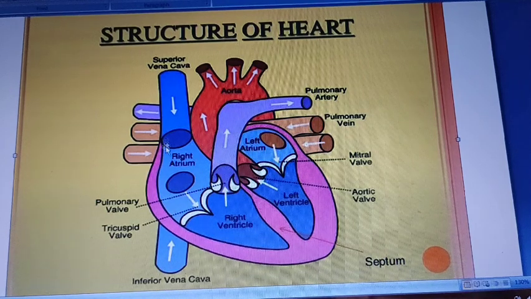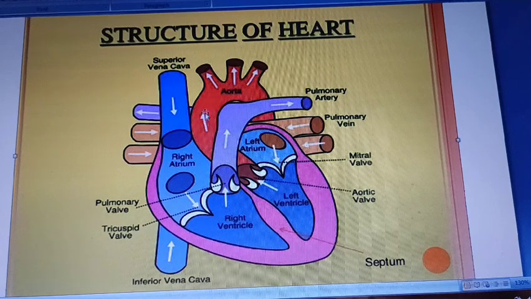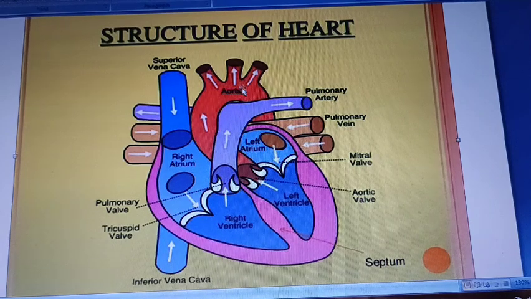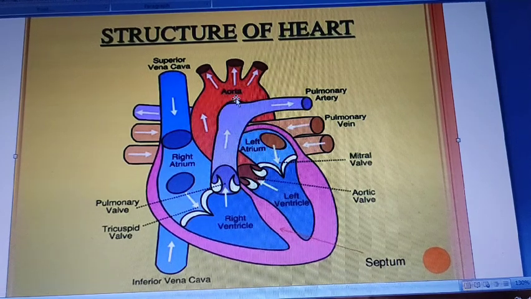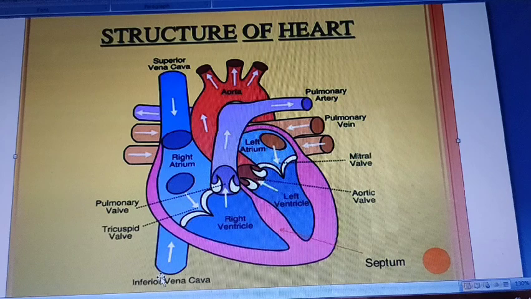So this blue part means deoxygenated blood, impure blood, and this red part means oxygenated blood or pure blood. Okay, fine. And this is the superior vena cava, and this is the inferior vena cava. What is the function of the superior vena cava?